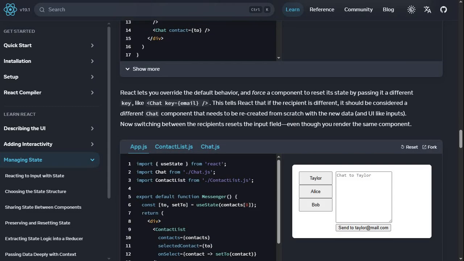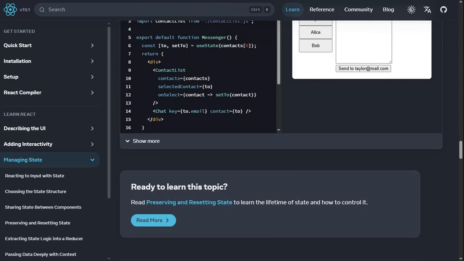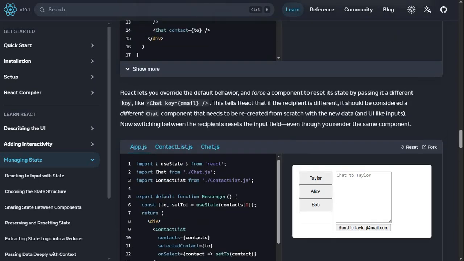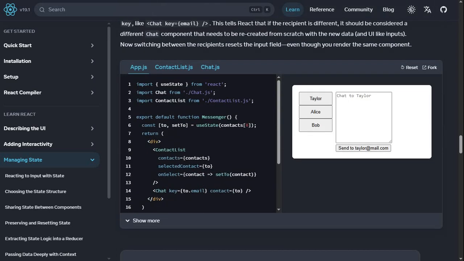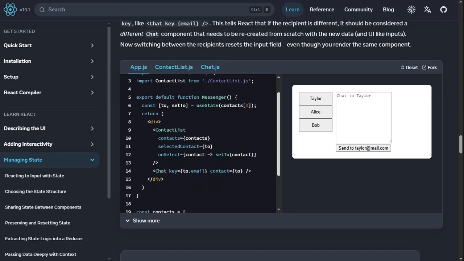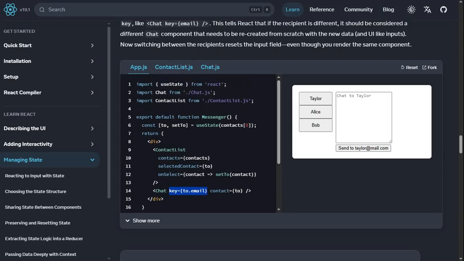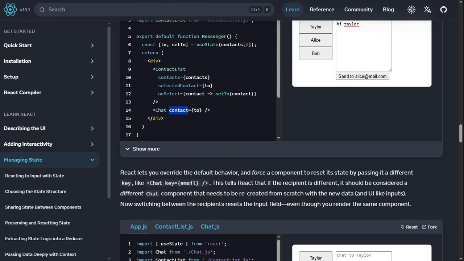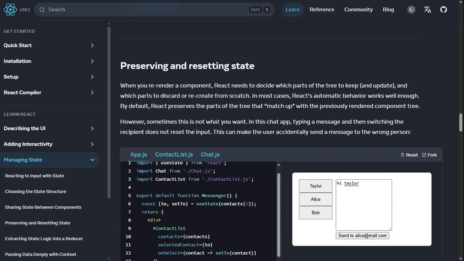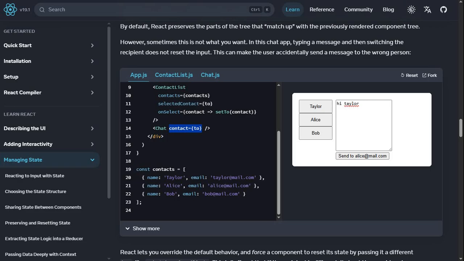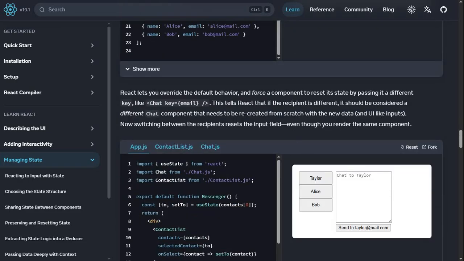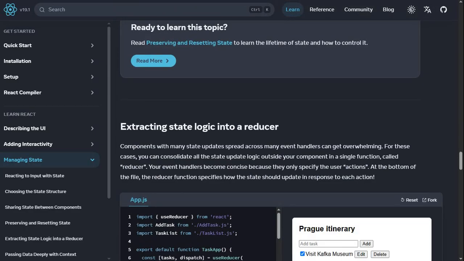All right, let's just read the theory. Do we have keys here? Oh yeah, chat key. So we are passing a key to it. Are we doing that in the previous one? No, we are not. Okay, so I was right. This is about keys. Keys give a unique identity to elements so that React knows.